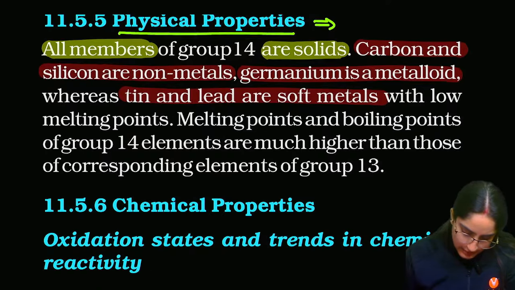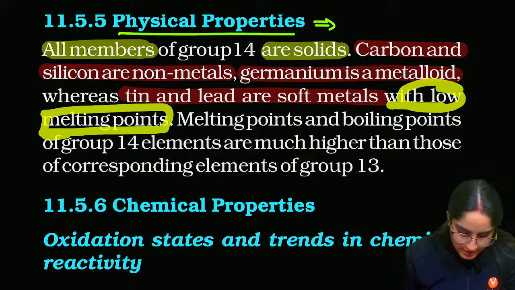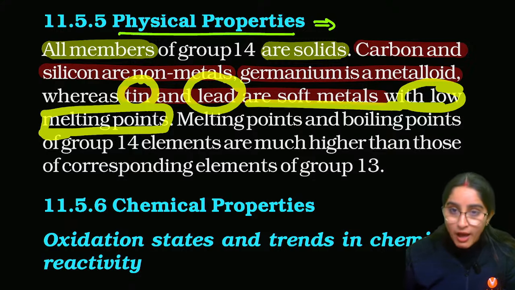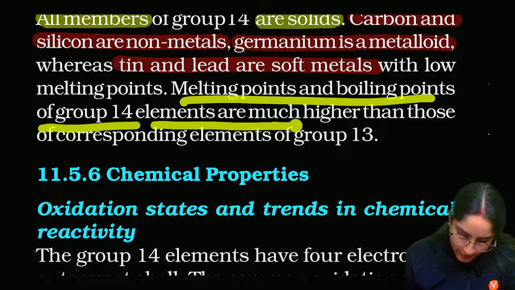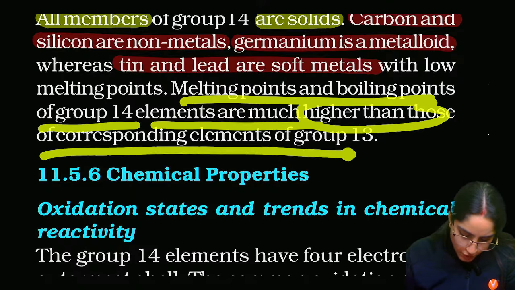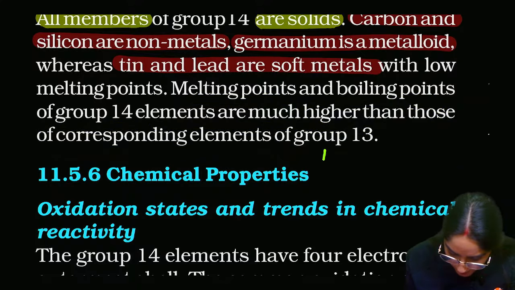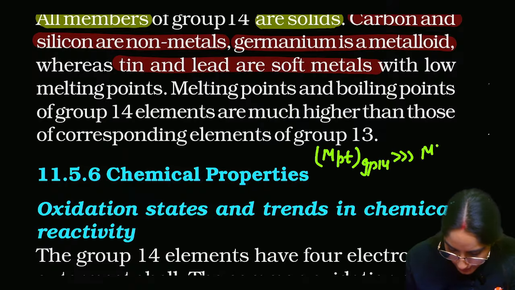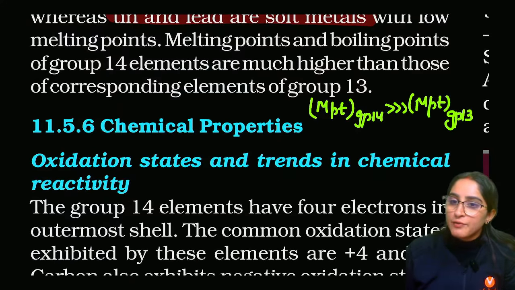Then, tin and lead are going to have really low melting points. Melting and boiling points of group 14 elements are much higher than those of the corresponding group 13. So you can write over here that the melting point of group 14 is much higher than the melting point of group 13, as compared to the elements that we have discussed before.